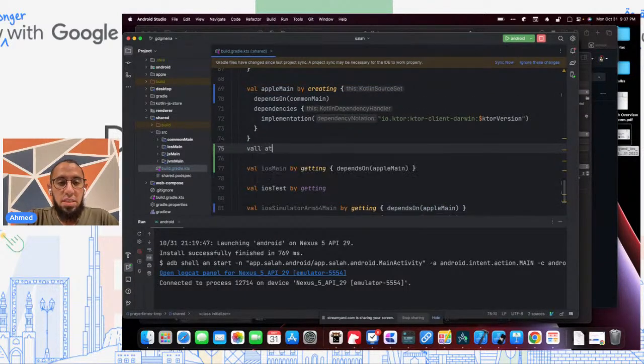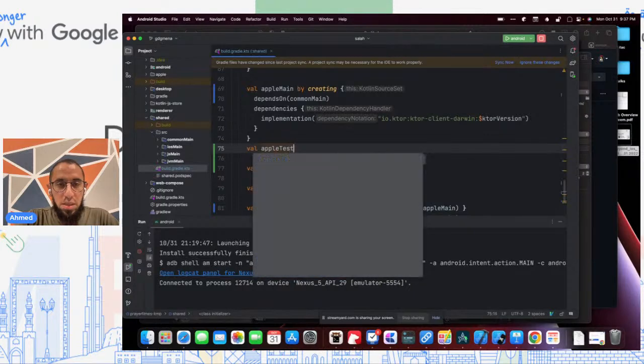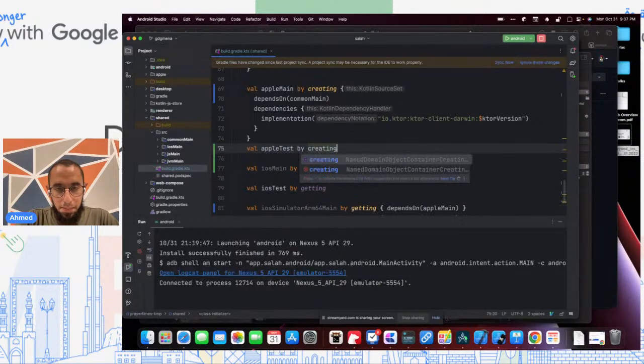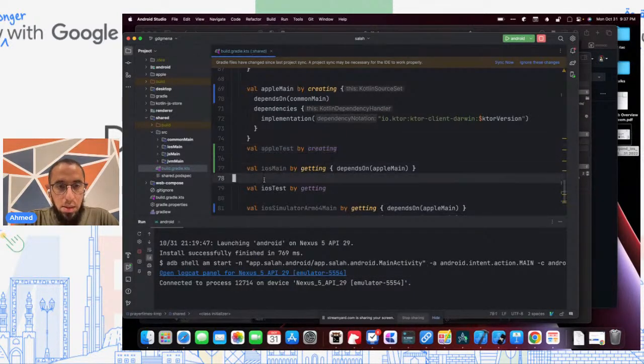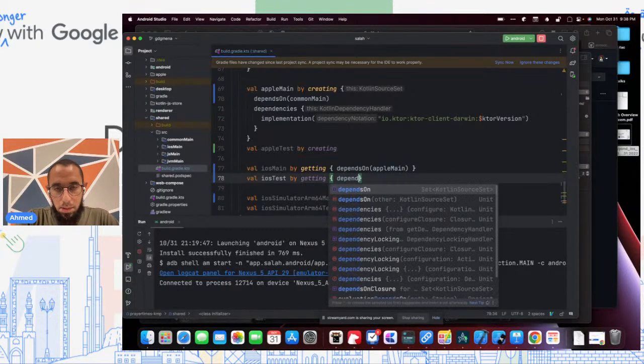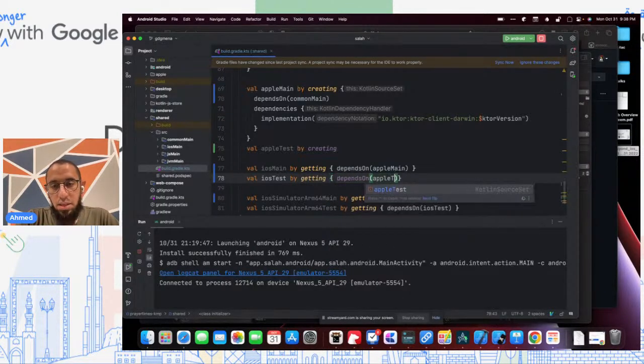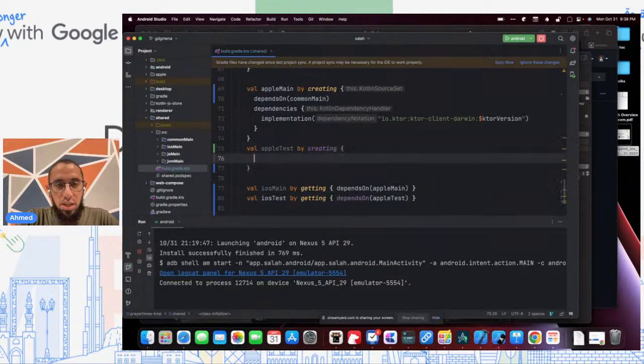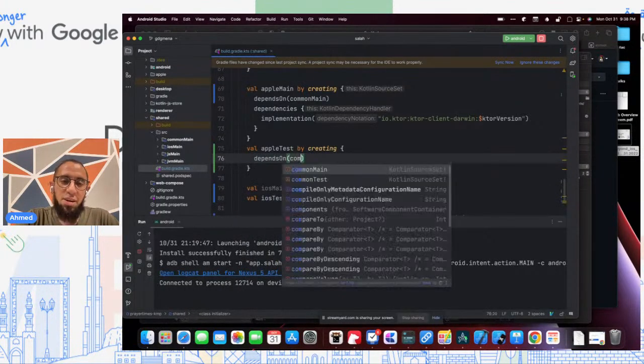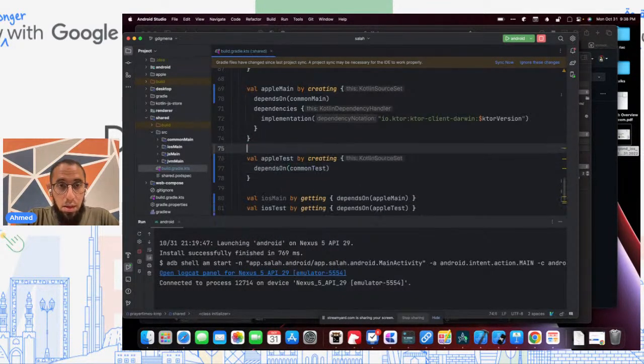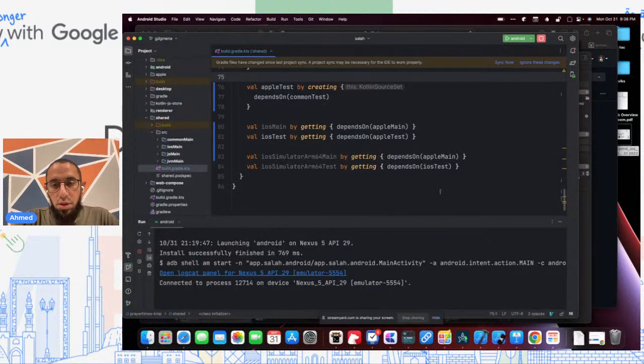We can do the same thing for the test if we wanted to. So we can say Apple test by creating. And then iOS test can depend on Apple test. And actually, we probably want to say that Apple test depends on common test. And similarly, then here, we can depend on Apple test.